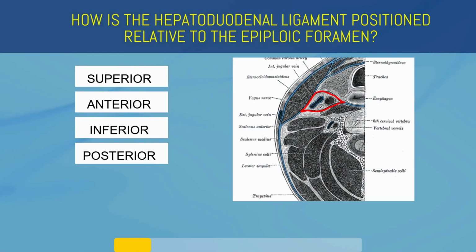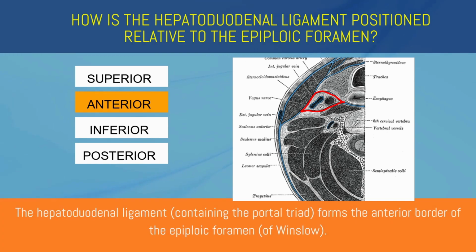How is the hepatoduodenal ligament positioned relative to the epiploic foramen? Superior, anterior, inferior, or posterior? Anterior. The hepatoduodenal ligament forms the anterior border of the epiploic foramen.